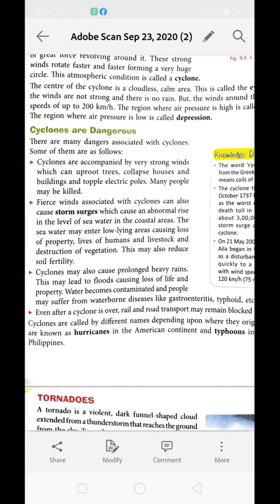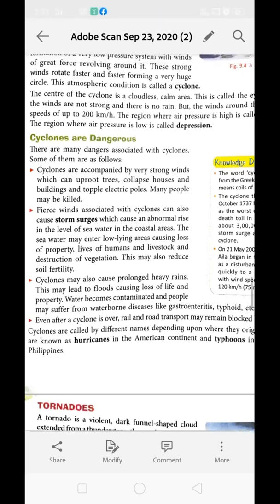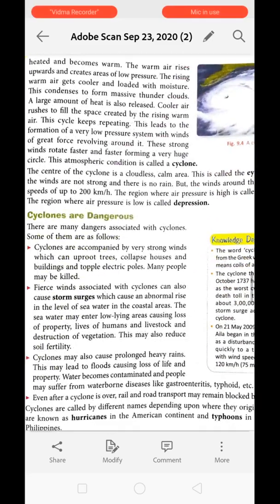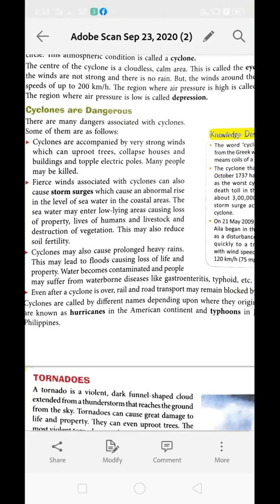Next, why are cyclones dangerous? There are many dangers associated with cyclones. Cyclones are accompanied by strong wind which can uproot trees, collapse houses and buildings, topple electrical poles, and many people may get killed. This cyclone is happening in the sea area, correct, but the coastal areas are going to get affected.